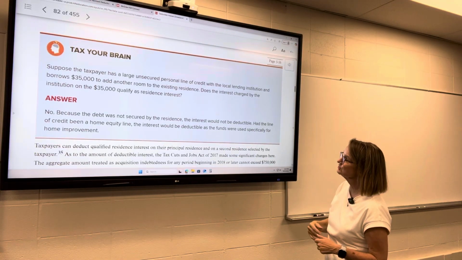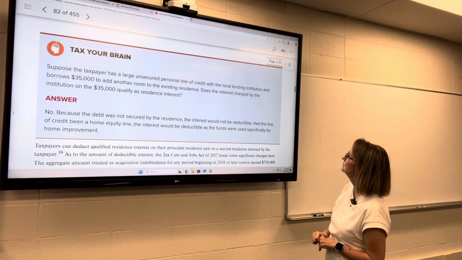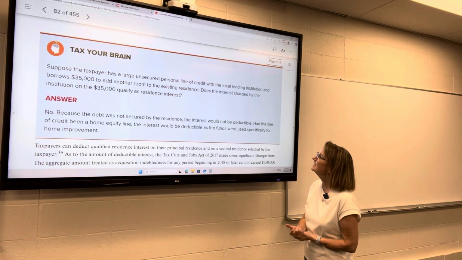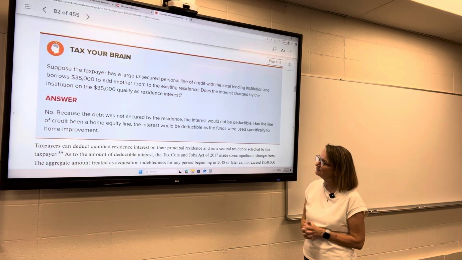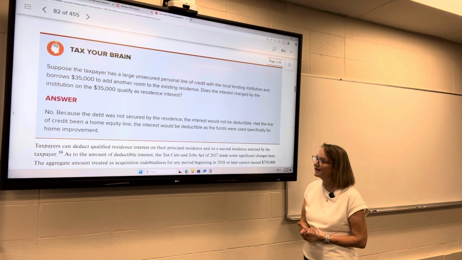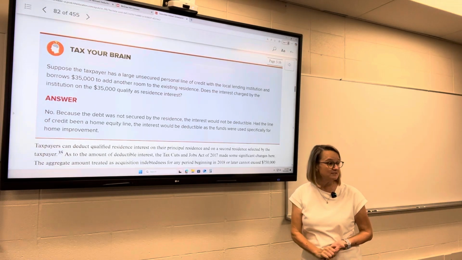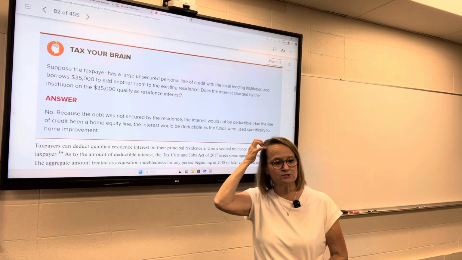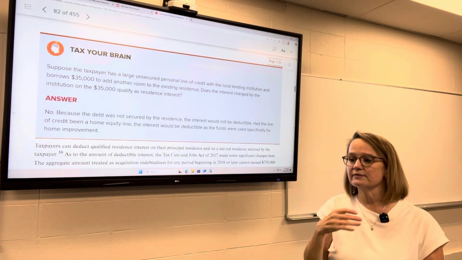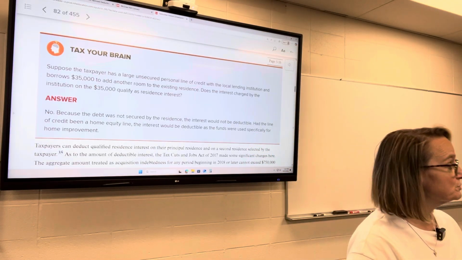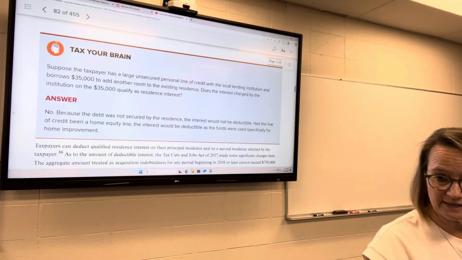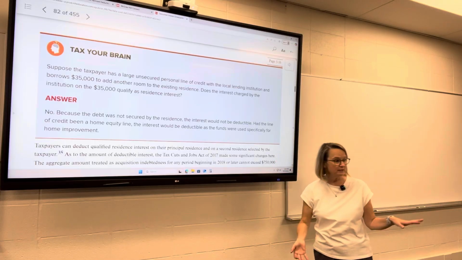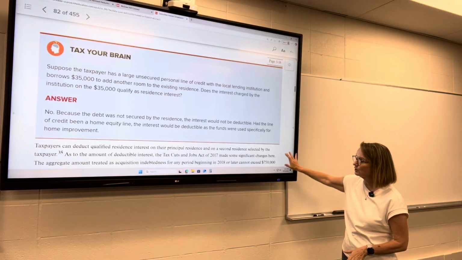Suppose the taxpayer has a large unsecured personal line of credit with the local lending institution, and borrows $35,000 to add another room. Does the interest on that $35,000 qualify? It does not qualify because it's a personal loan in this case. The personal loan is not secured by the residence. The debt has to be secured by the residence, which means they can take the house if you don't pay it. So it has to be secured by either the home equity loan or the first loan on that.